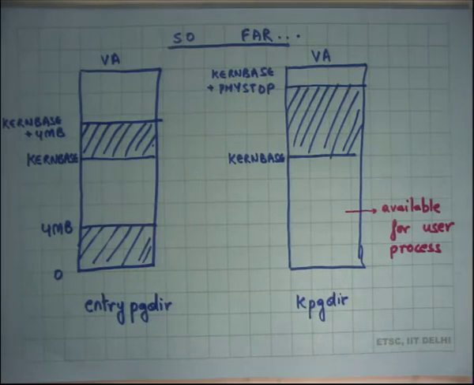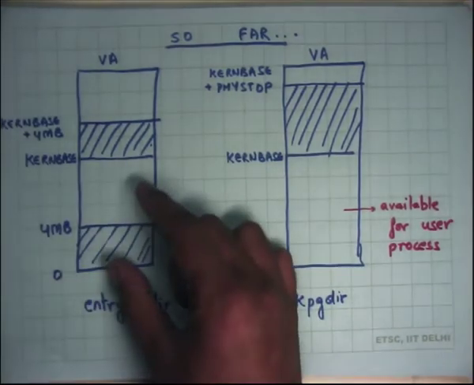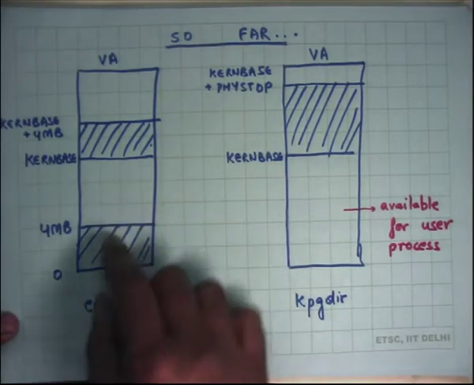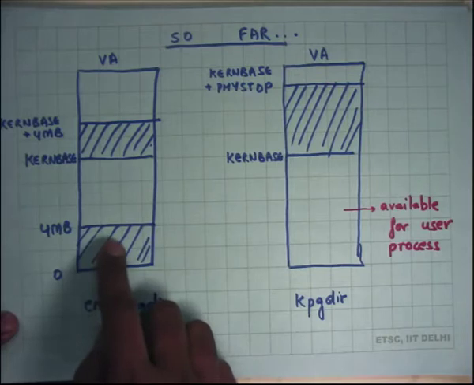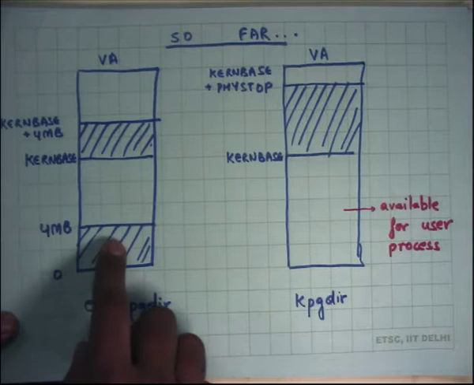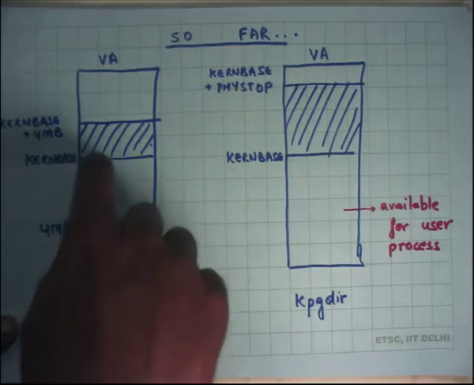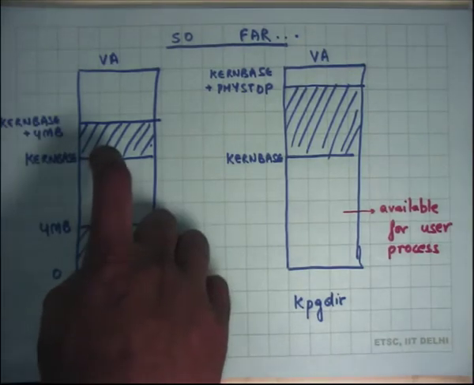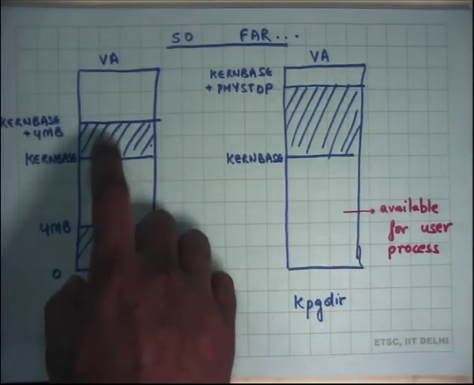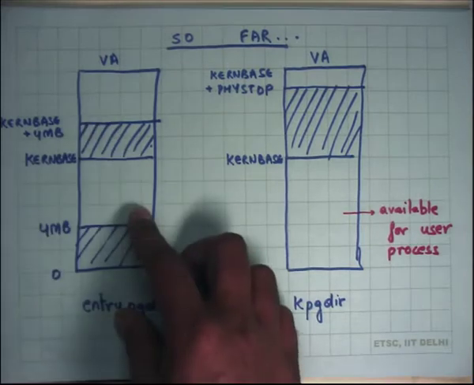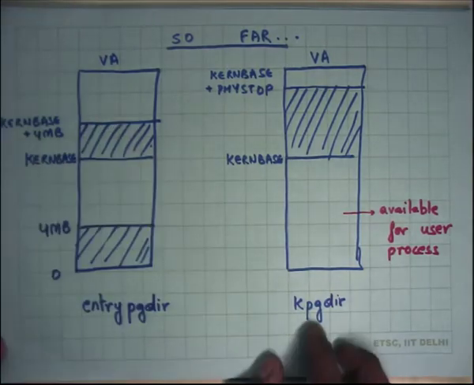And we saw that this is a nice way of doing things because this allows you a very smooth transition from an address space which only had this much. The initialization code still runs in this space, assuming that the kernel itself fits within 4 MB, and then at some point the kernel moves its stack and the instruction pointer in this space, and from then on it will want to always execute in the high addresses, leaving the low addresses available for the user process, right.